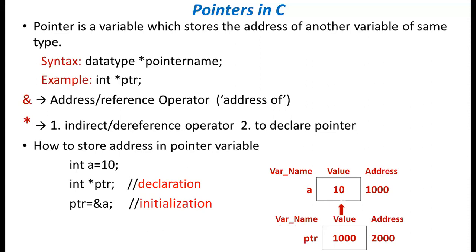So one thing you should remember here, every variable will have an address. If we want to store the address of any variable, then we need a pointer. And how to declare a pointer? Using data type, space, asterisk operator, and we can give any name. So we'll see one simple program.